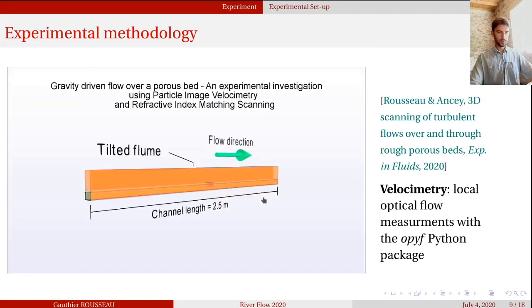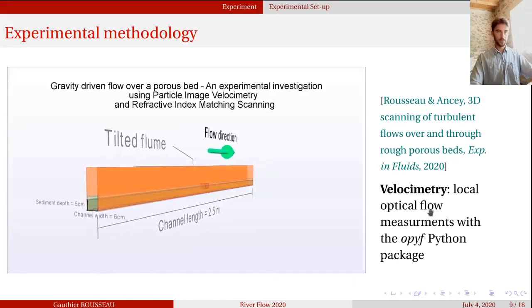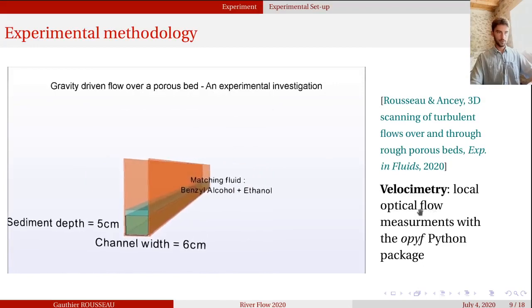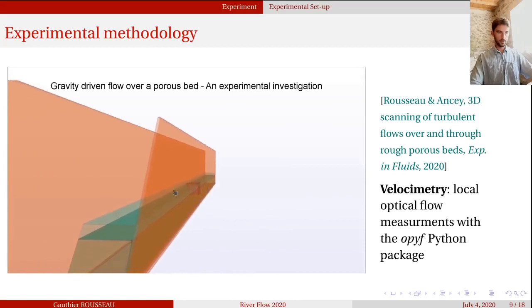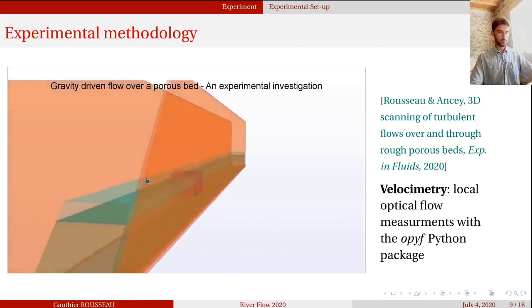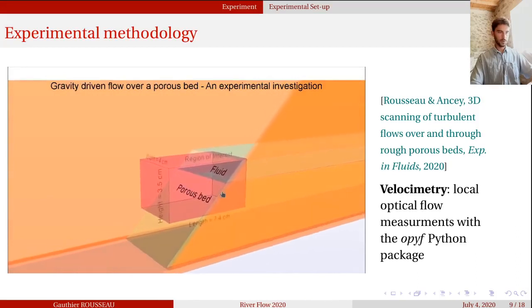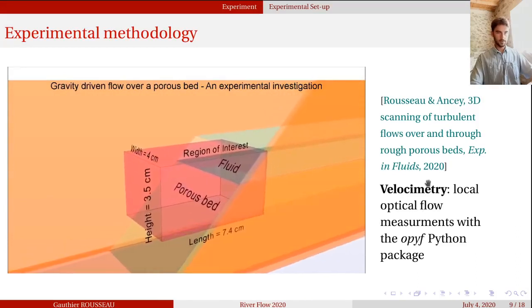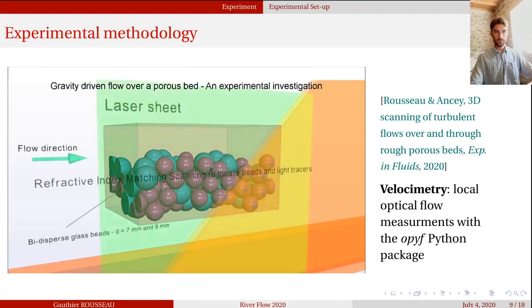So here is just a video summarizing the experimental setup and processing. In the end we had the region of interest, the representative elementary volume, in the middle of the flume, and we used dispersed glass beads in order to avoid self-structuration of the bed.